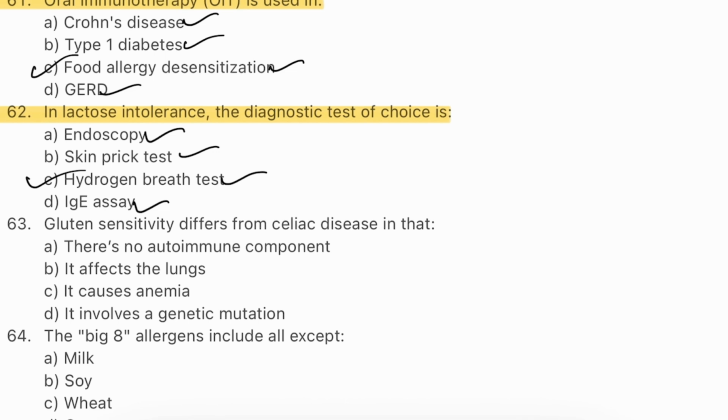This produces hydrogen, which is absorbed into the blood and exhaled. The hydrogen breath test detects hydrogen after lactose ingestion. It is non-invasive and commonly used for diagnosis.